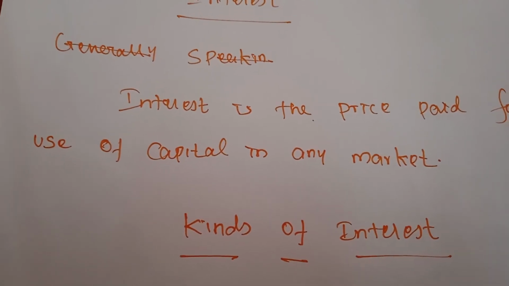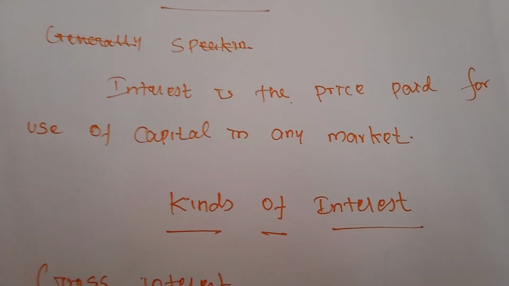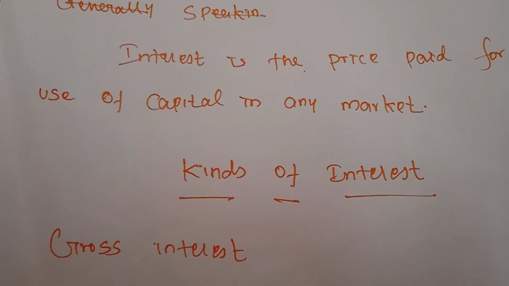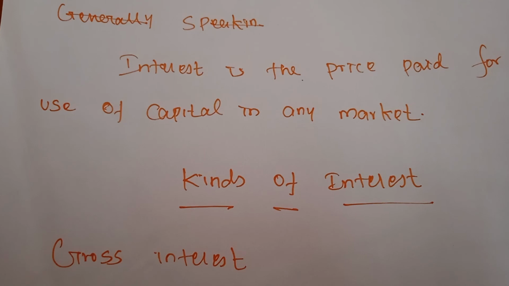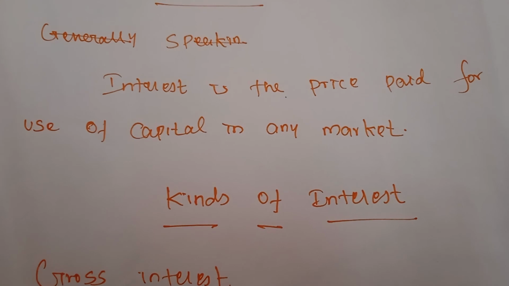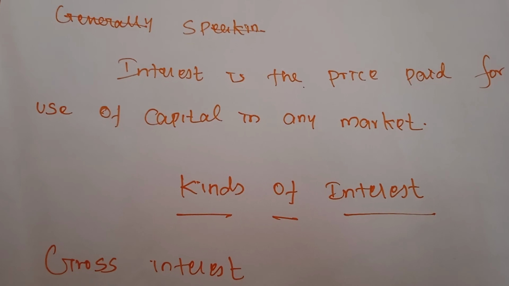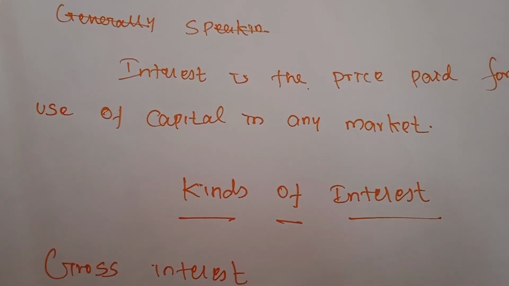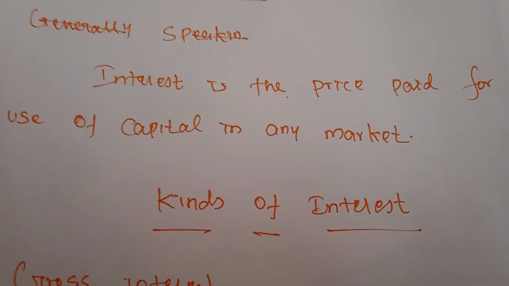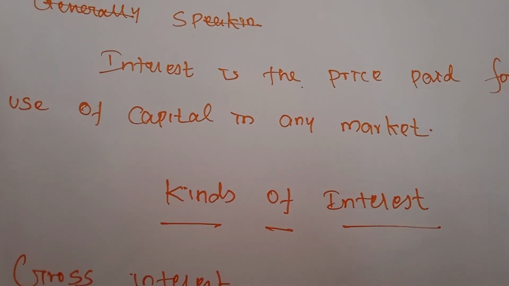So interest is the reward paid by the borrower to the lender for the use of capital. The producers must have some amount of capital. Without capital, starting an industry is not possible. So we will borrow money from any of the financial organizations. By this money we will make some amount of capital. So this capital will also get some reward for its use. So interest is the reward paid by the borrower to the lender for the use of capital.